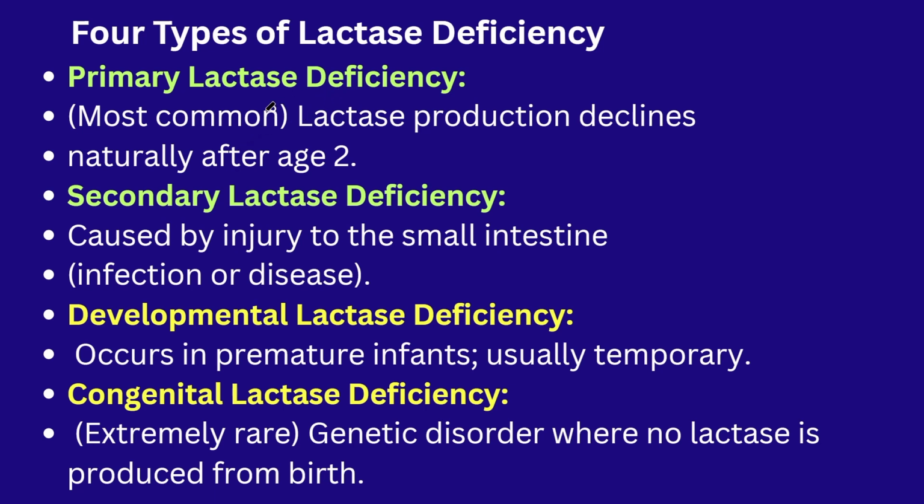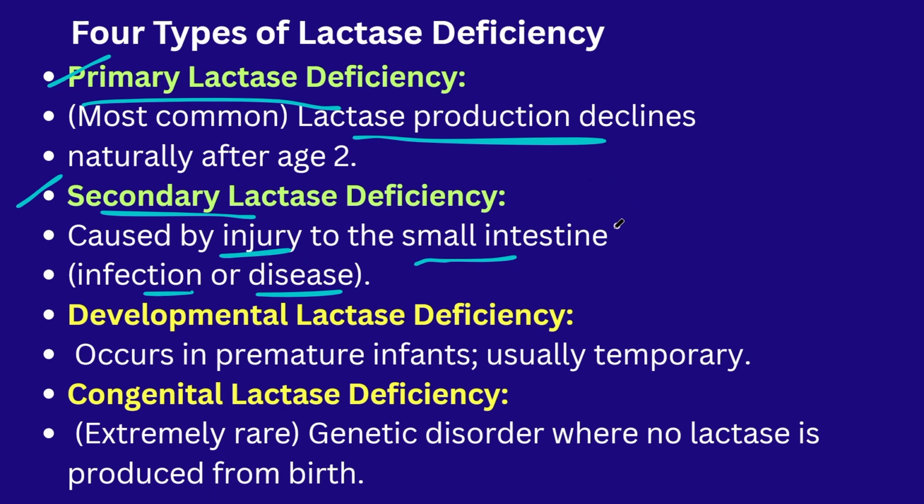Different types of lactase deficiencies. There is a primary lactase deficiency and a secondary lactase deficiency. In the primary one, the enzyme production is reduced. In the secondary one, because of some other injury, infection or disease in the intestine, the lactase enzyme is produced in a lesser amount.